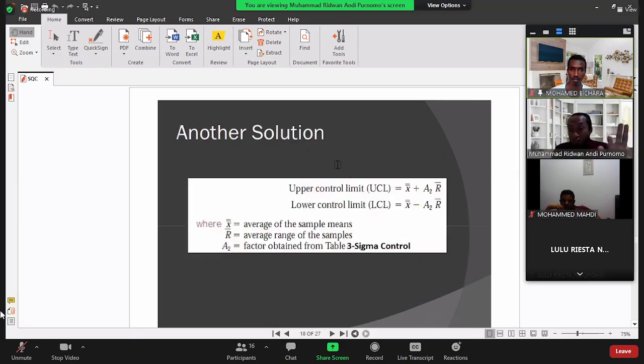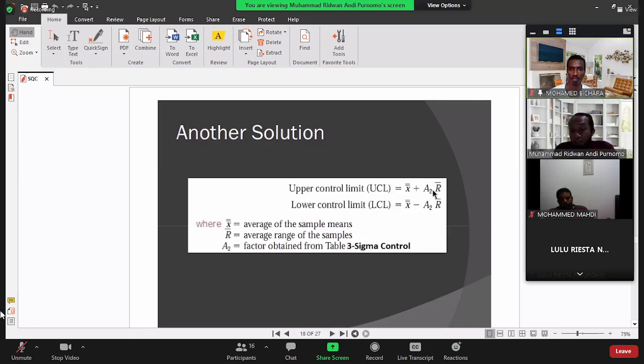Sorry, this is another solution. This is another way to calculate. We also can use this formula. The center line is still the same, but for the upper control limit and lower control limit, we can use this formula. But here we use the A value, and also the range. See, we try to involve the range value. Here we need to consider the A value.